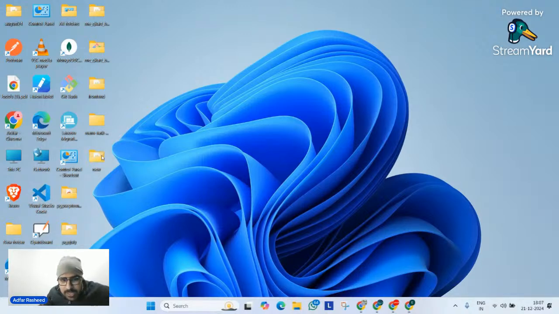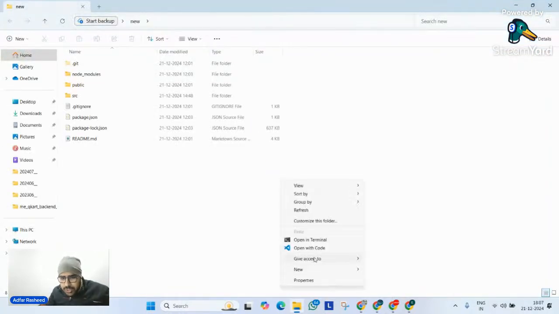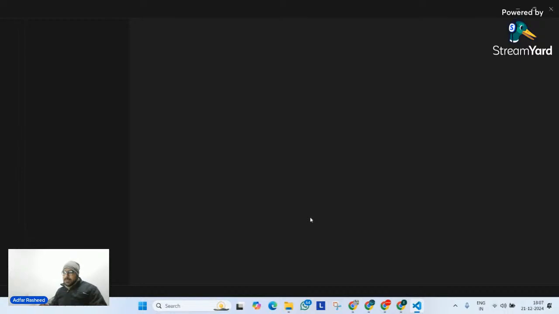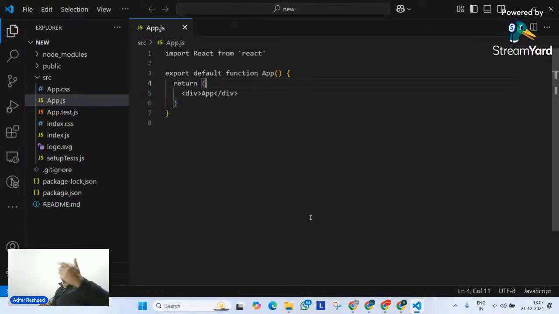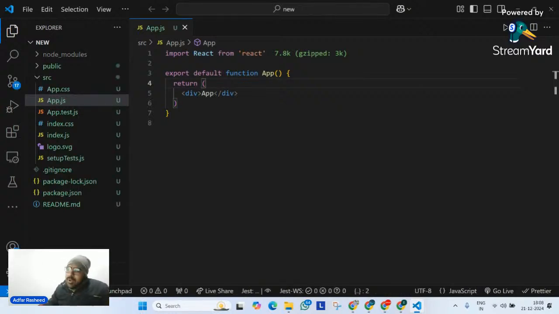I have already installed the new version of React here, and in this particular project, I will try to do the same task, not related to login, but I will try to fetch an API. The first hook that we are going to discuss is called the useTransition hook. But it will not make sense unless I show you the older version example, then replay the same example with the new hook. It won't make any sense if I directly show you what the useTransition hook is. So I will go back to our normal state, how state works, right?